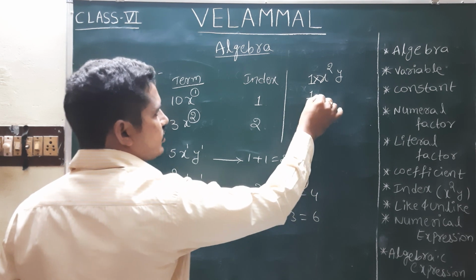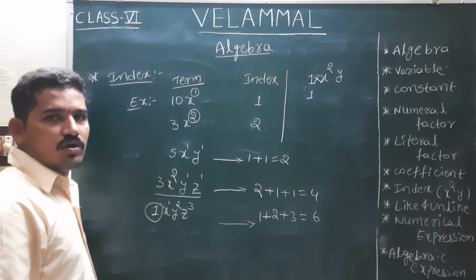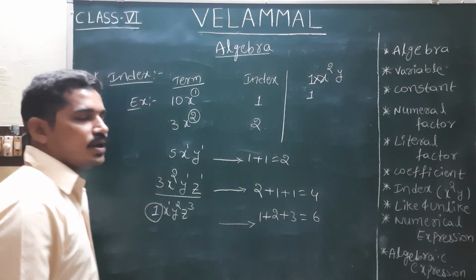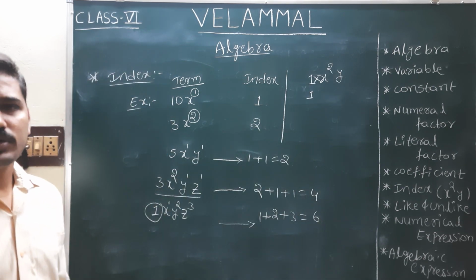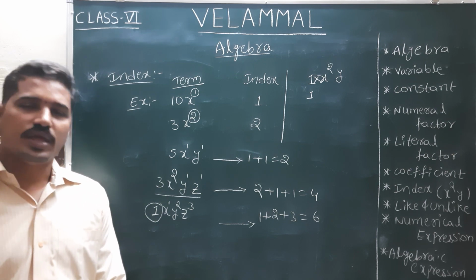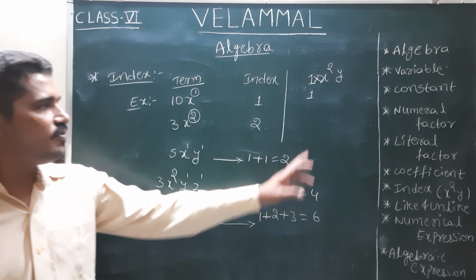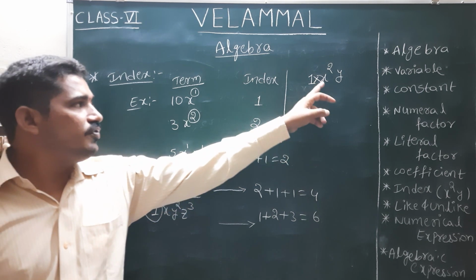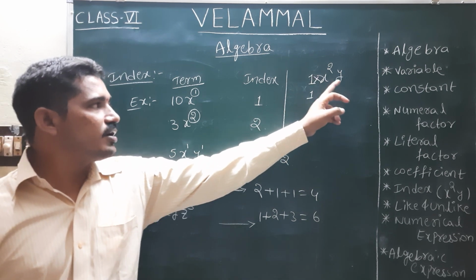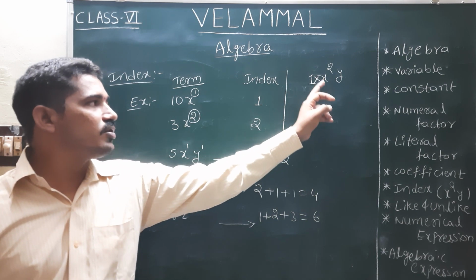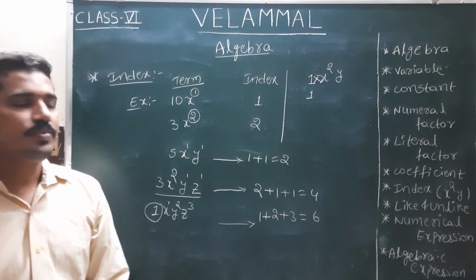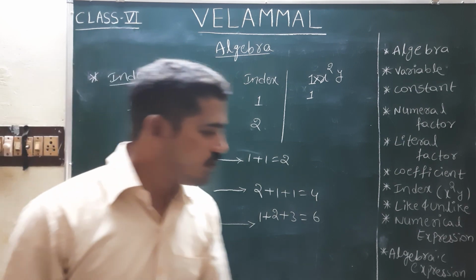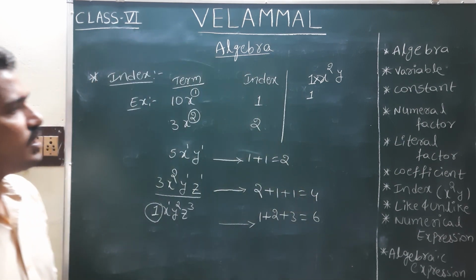So the coefficient we will call 1. For any term or any variable, if the numeral factor is asked, always 1 will come. If there is nothing in front of the variable, then 1 will be the coefficient of that term. Okay. These are important definitions in algebra, children.